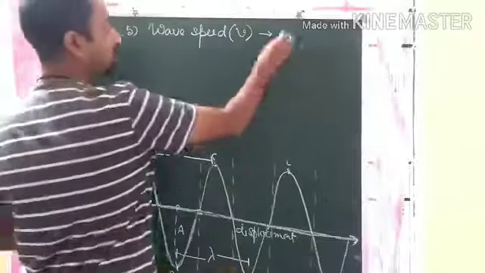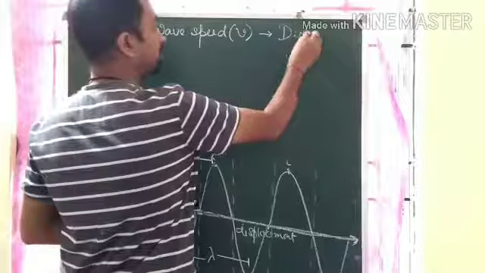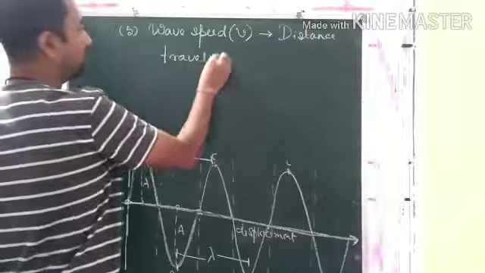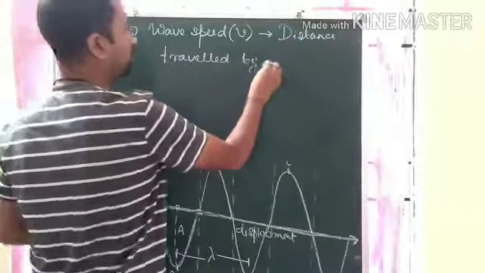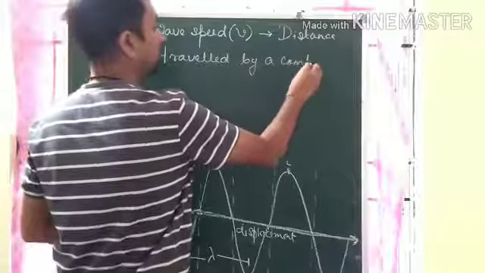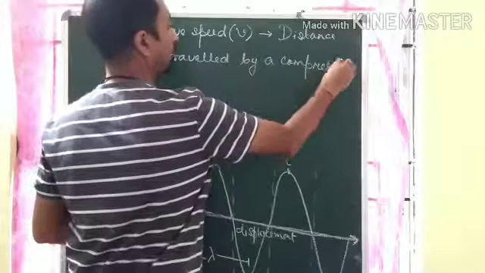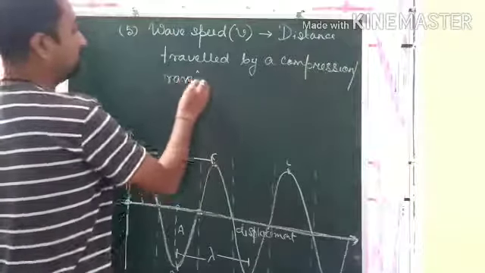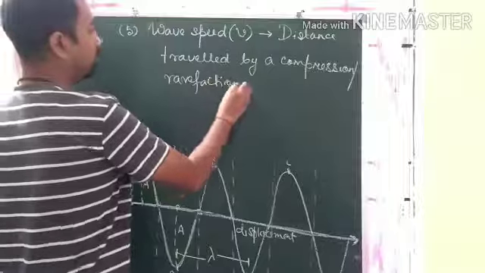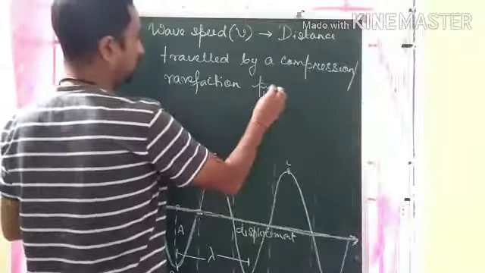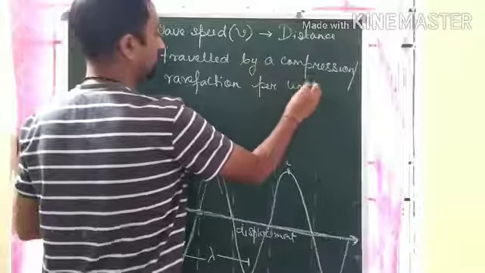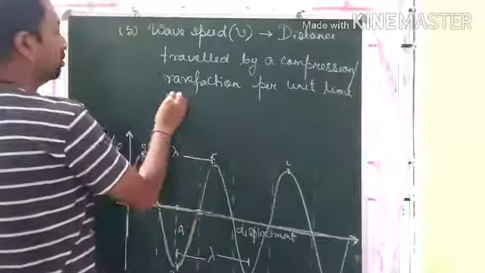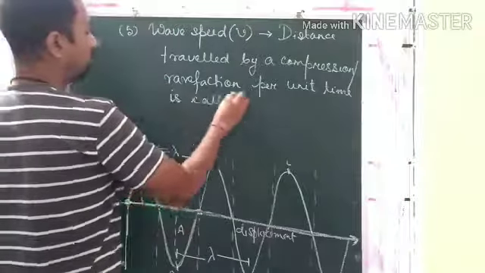The distance traveled by a compression or rarefaction per second, or per unit time, is called wave speed.